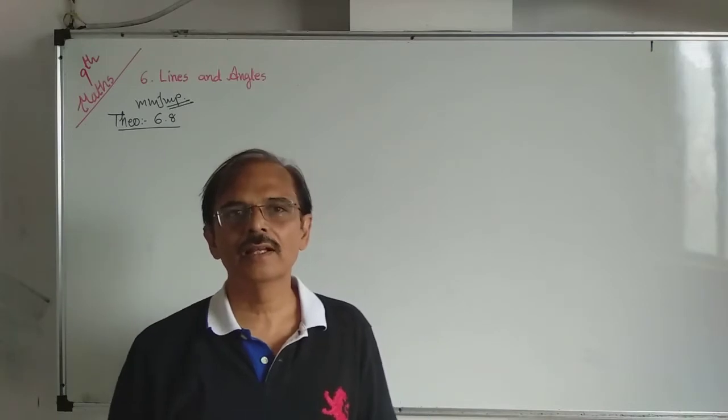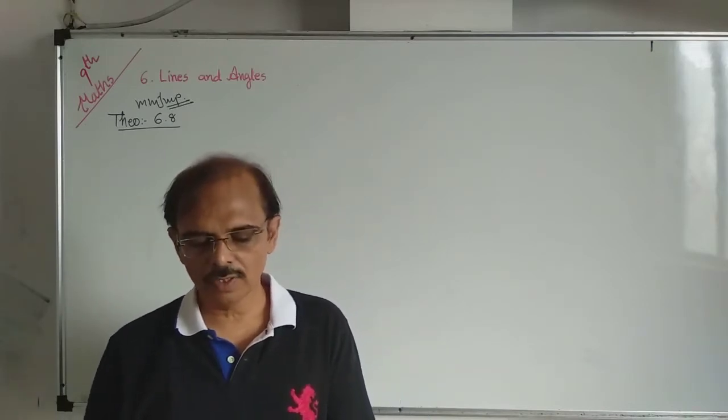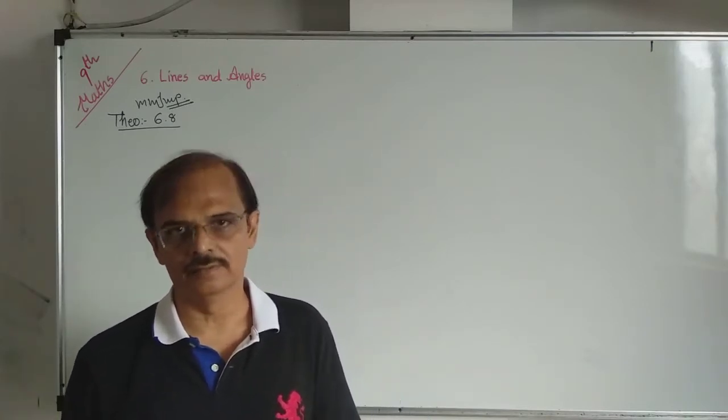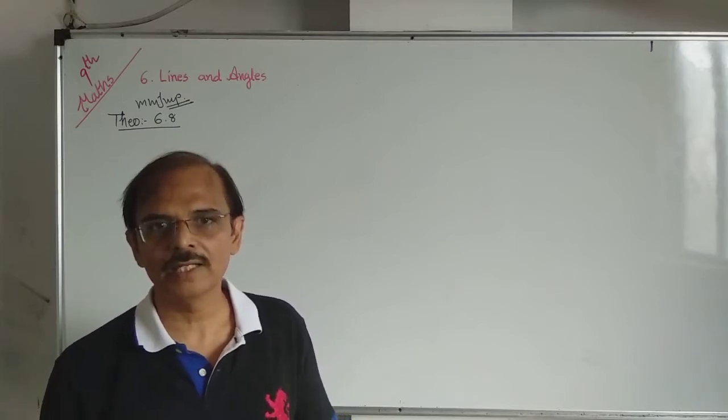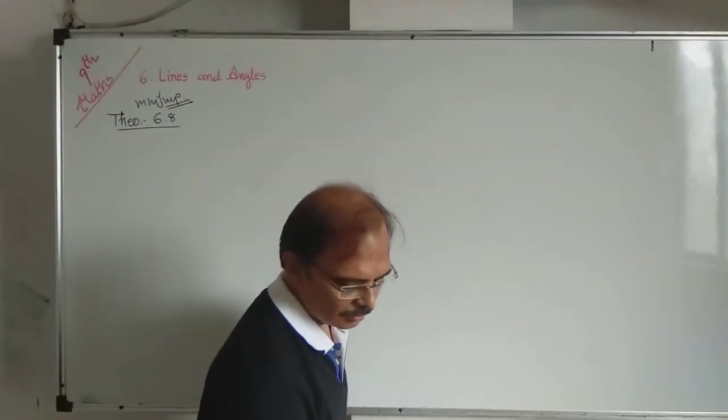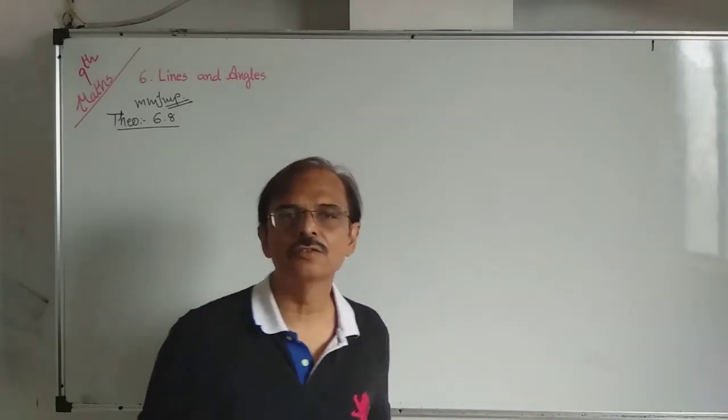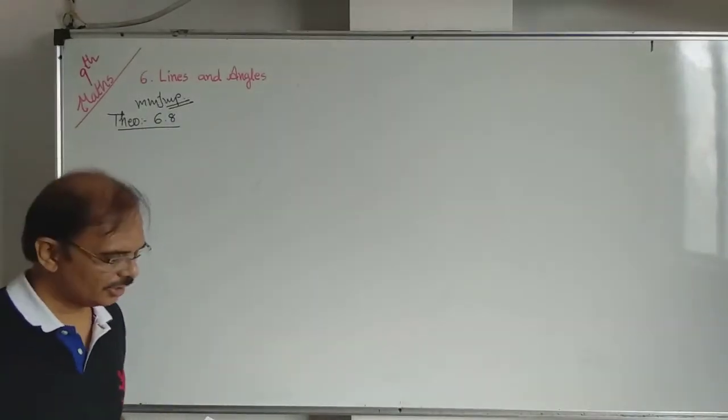Exterior angle means the angle formed at the vertex but outside the triangle. An angle formed at the vertex of a triangle but outside the triangle is called an exterior angle.